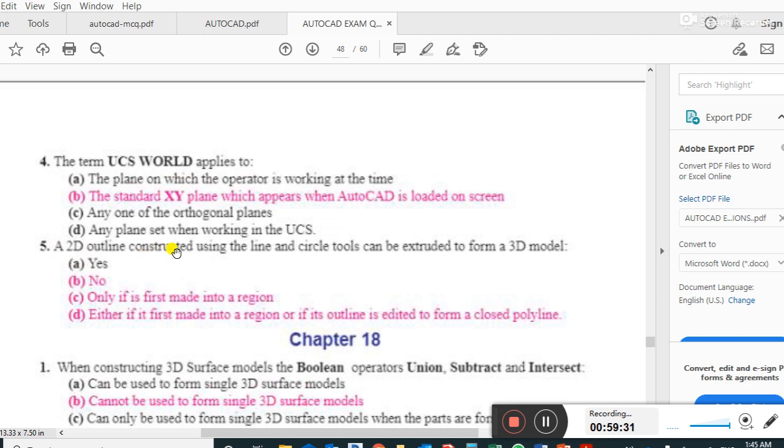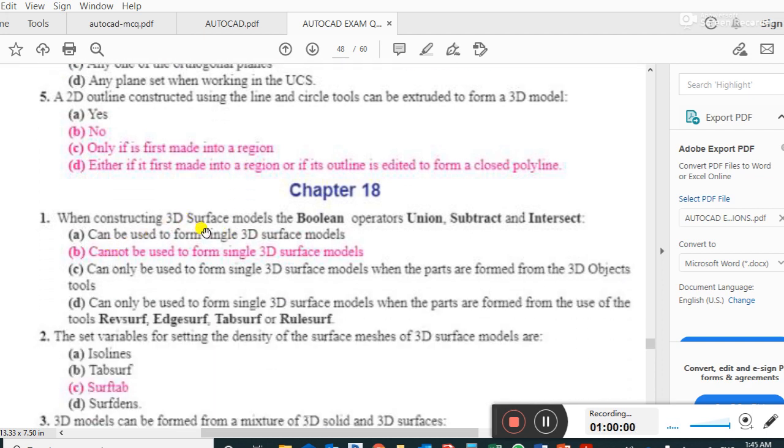A 2D outline constructed using the line and circle tools can be extruded into a 3D model. The answer is no, only if it is first made into a region. Either if it is first made into a region or if it is outlined in the edited form of a closed polyline.